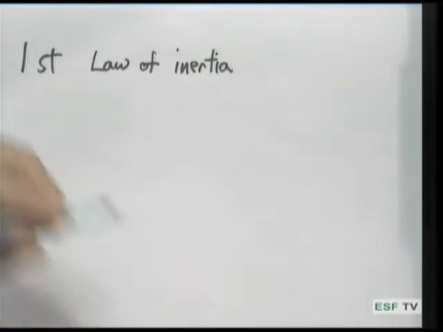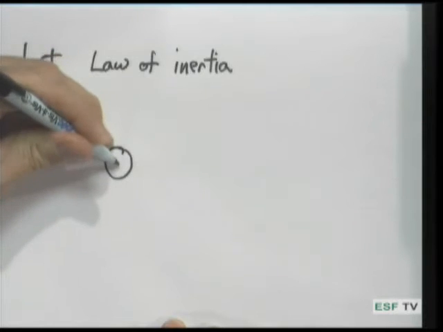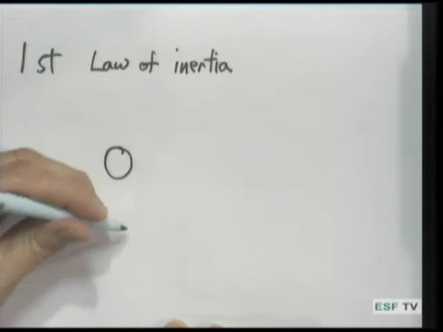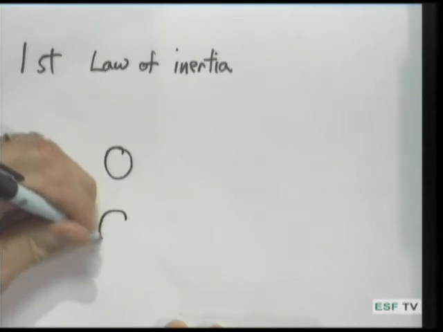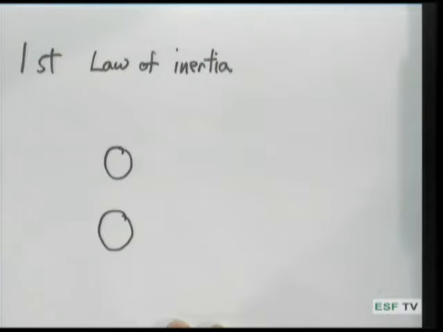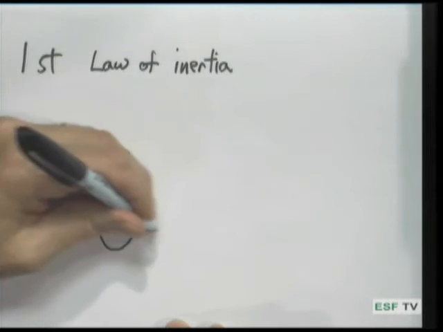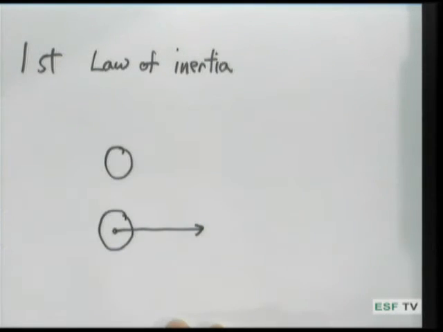The first law of motion is the so-called law of inertia, and the formal definition of it is that if you have a body at rest, say a ball bearing or something, and it's just sitting there, then this means that there are no forces acting on it. The curious thing about Newton's first law is that a body sitting at rest is a special case of a more general phenomenon, and that is that if you have a body moving at constant velocity, that body will tend to continue moving at constant velocity.